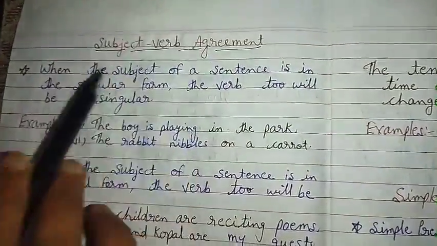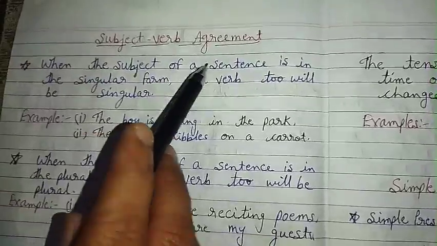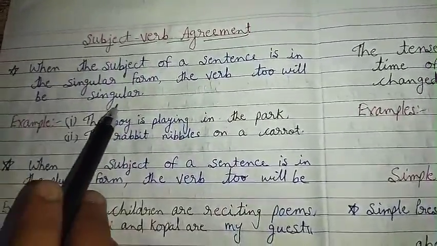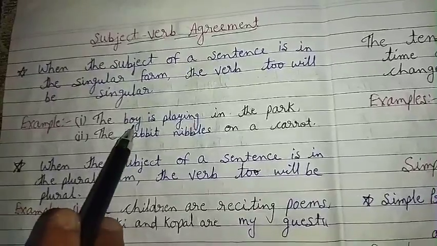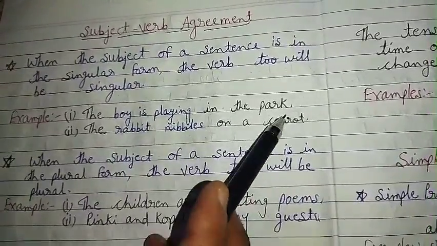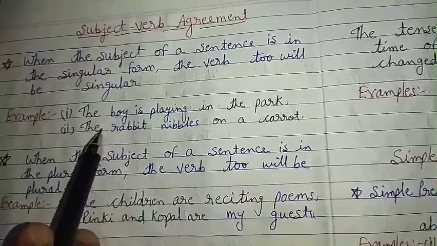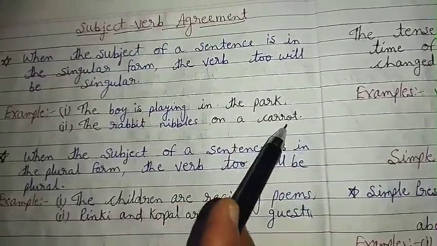Subject verb agreement. When the subject of a sentence is in the singular form, the verb too will be singular. Example, the boy is playing in the park. Boy is singular, so the verb will also be singular. The rabbit nibbles on a carrot.